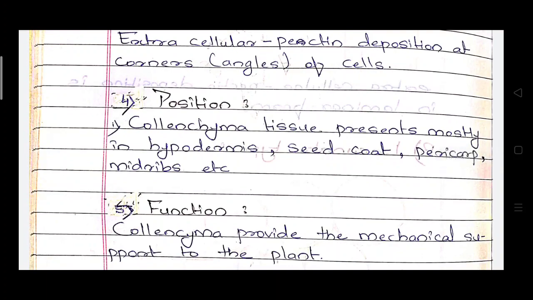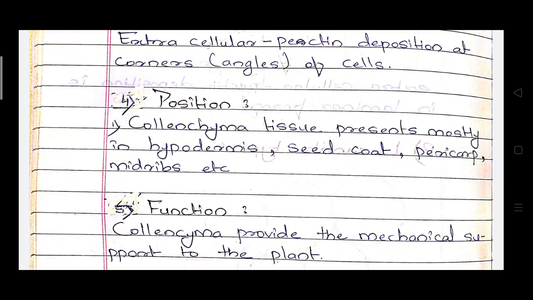Then the next point is the position of collenchyma cells. These collenchyma tissues are present mostly in the hypodermis, seed coat, pericarp and midribs.